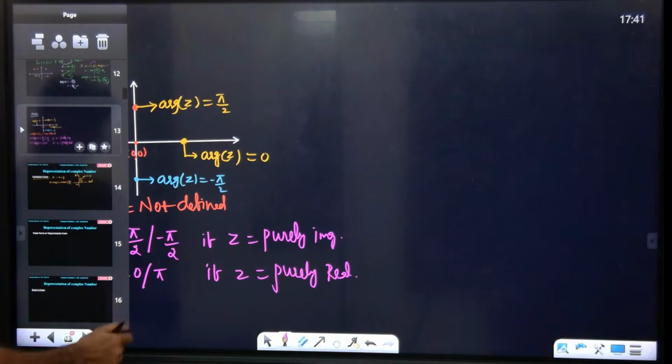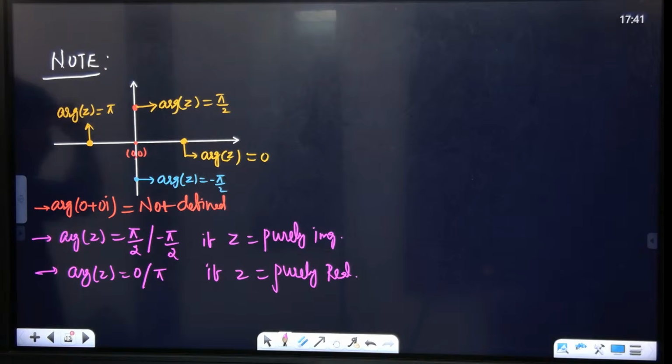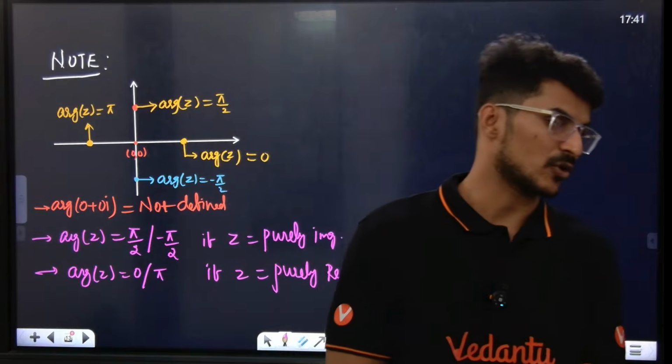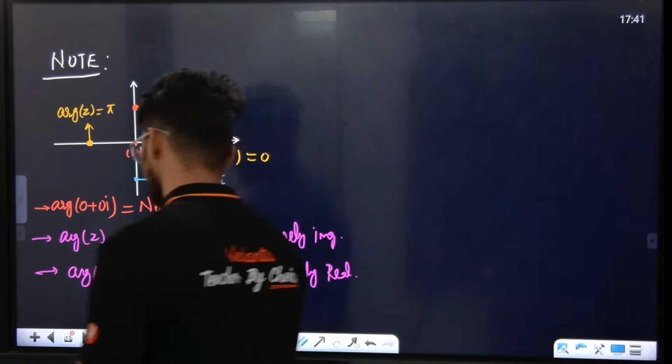Any doubt? Question and then we'll go forward. Any doubt till this? Lokesh, it will go up to 7 o'clock. This class will be there up to 7 o'clock. Okay, super. Next.